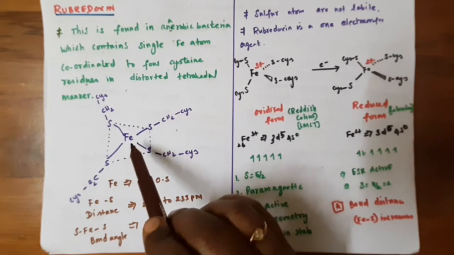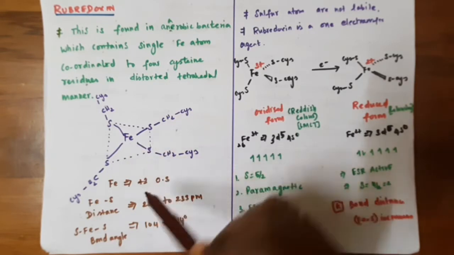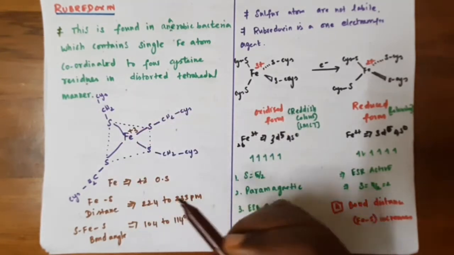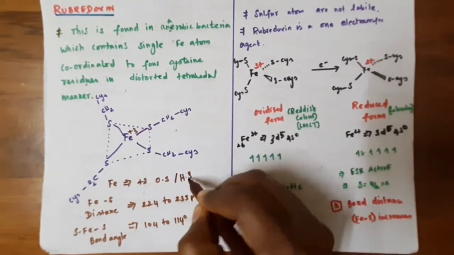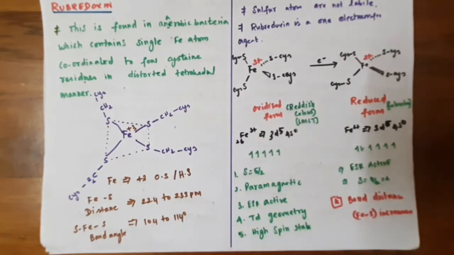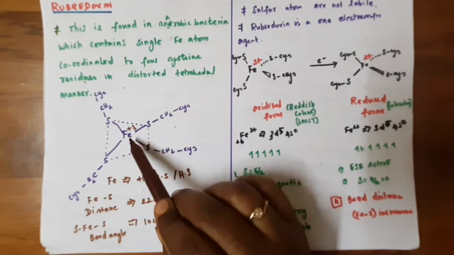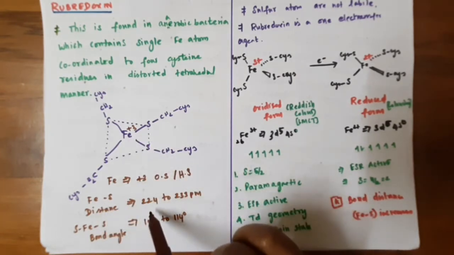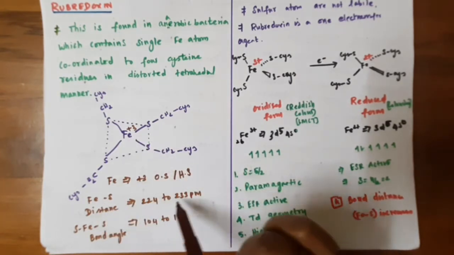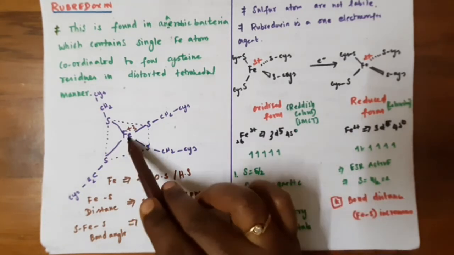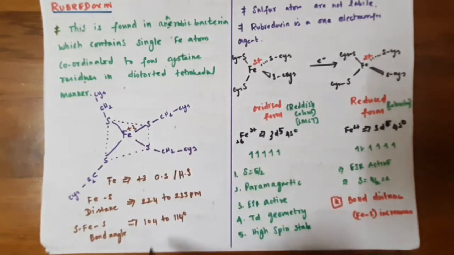This is the iron sulfur protein. Here the oxidation state of iron is +3, which is in the high spin state. The bond distance between Fe and sulfur lies between 224 to 233 pm, and the bond angle of sulfur-iron-sulfur lies between 104 to 114 degrees.